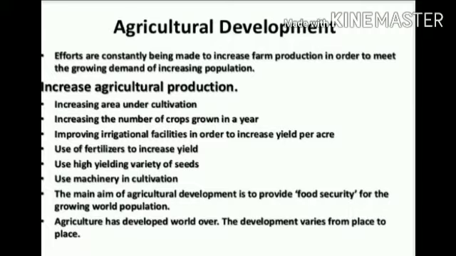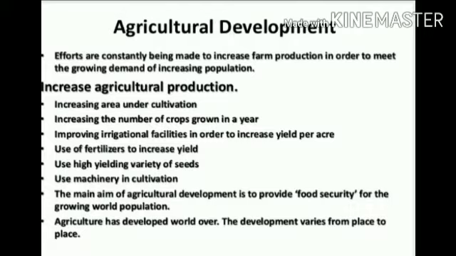This aim of getting more production from the fields can be achieved by increasing land under cultivation, growing more than one crop in a year, improving irrigation facilities, using high yielding variety seeds, and using organic and chemical fertilizers. We will be studying the farms of India and of USA in this part.